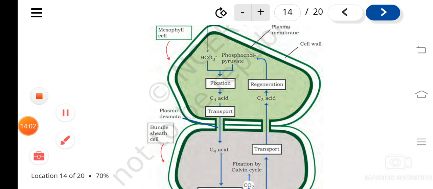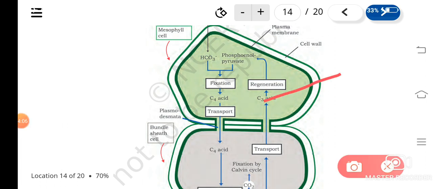In the mesophyll cells, the primary carbon dioxide acceptor is PEP, which combines with carbon dioxide and forms a C4 acid like oxaloacetic acid. It gets converted to aspartic acid or malic acid, and then it is transported to the bundle sheath cells.